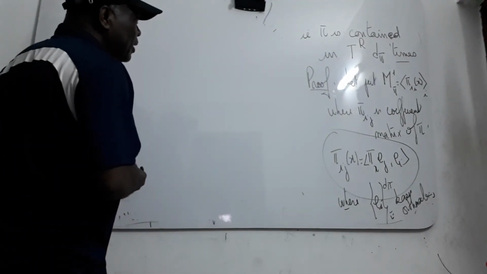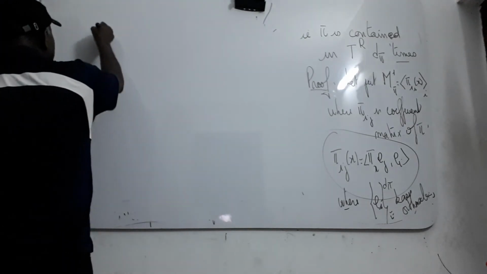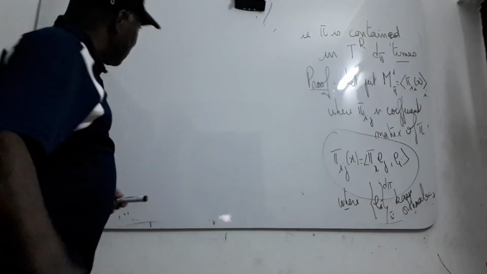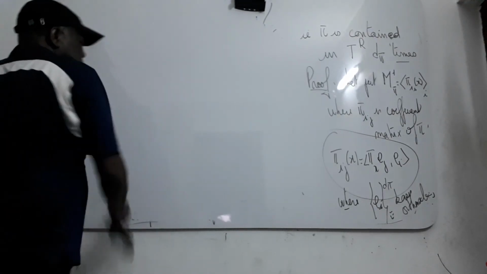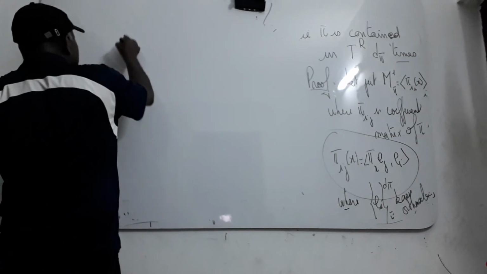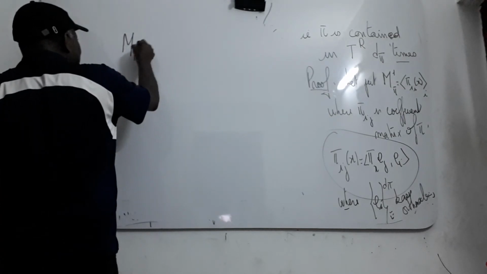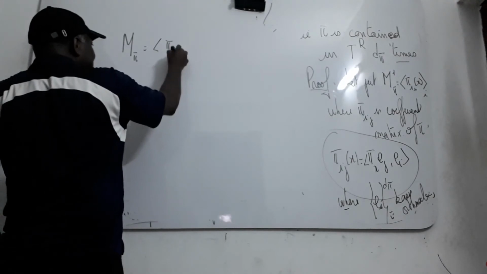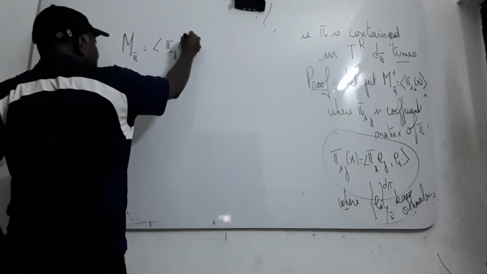From here, I will denote by m pi the space generated by this pi i j of x.